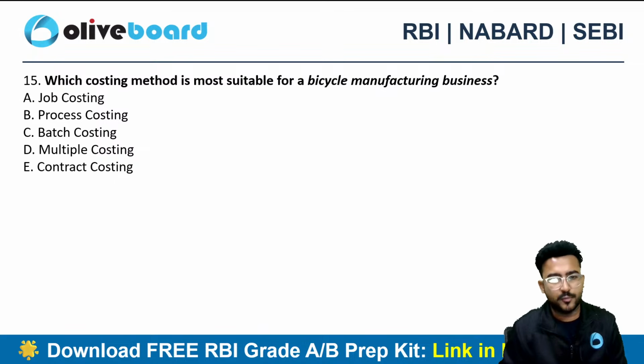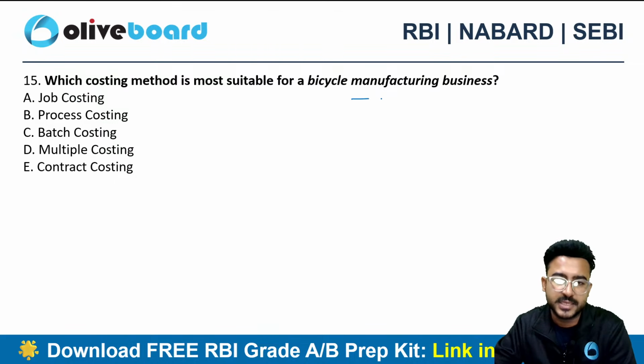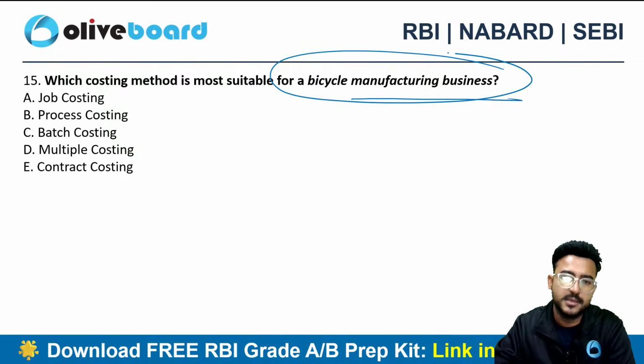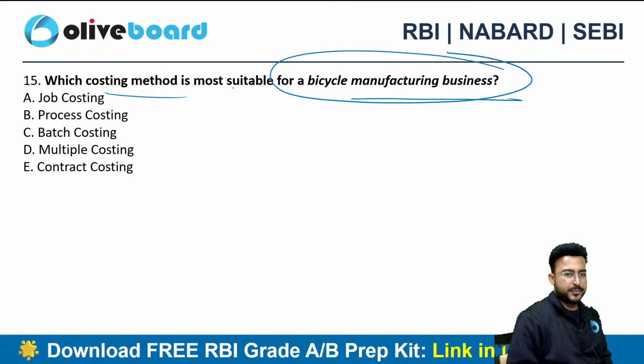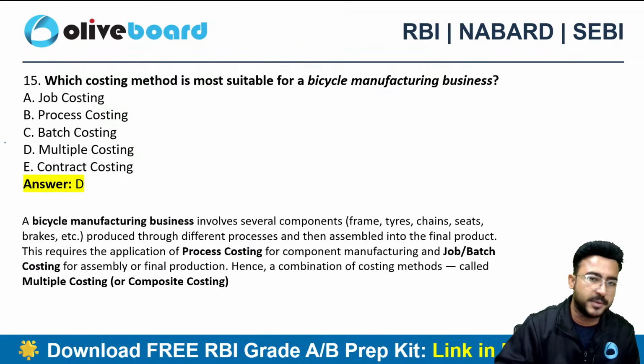Next one. Which costing method is most suitable for bicycle manufacturing business? If you are into the business of manufacturing bicycles, what method of costing will be the most suitable? So it is multiple costing. Why?